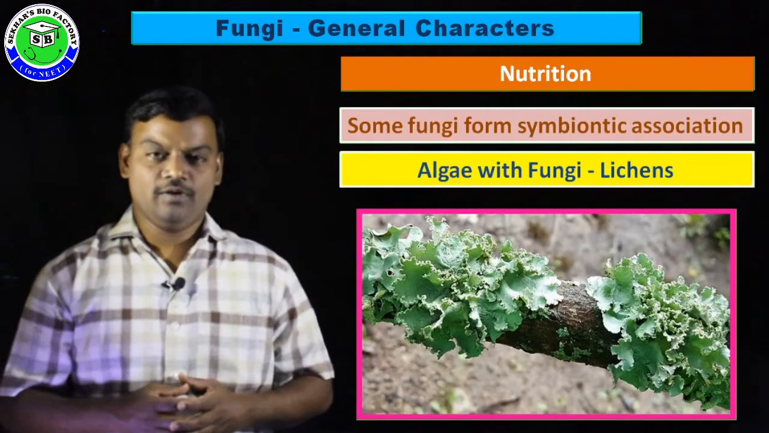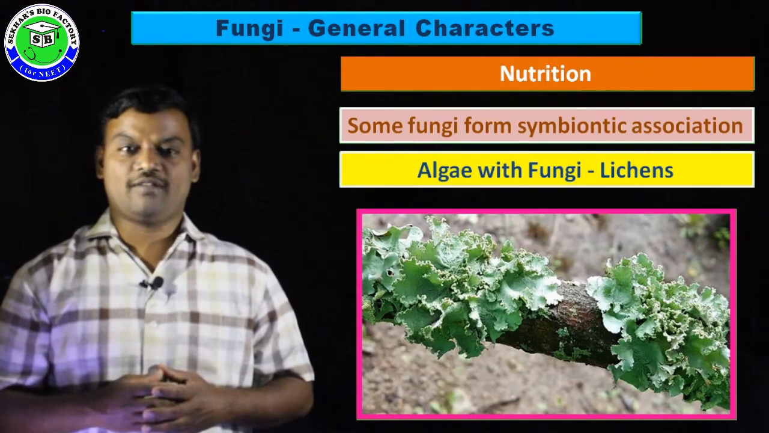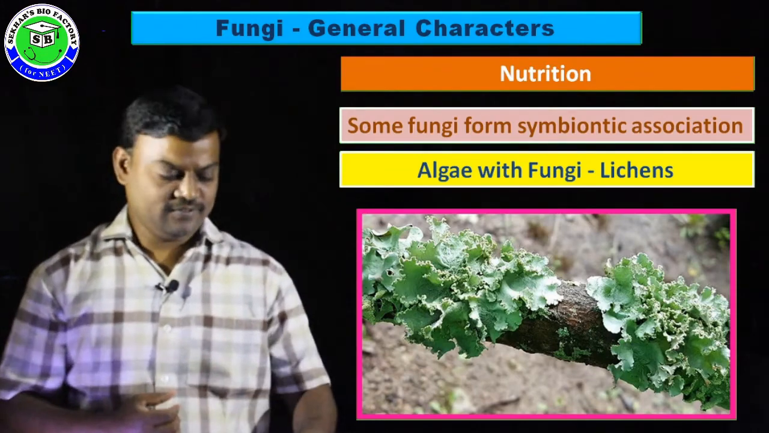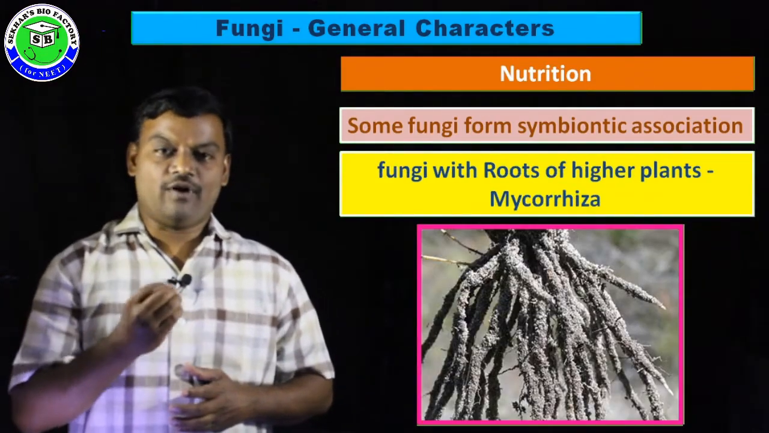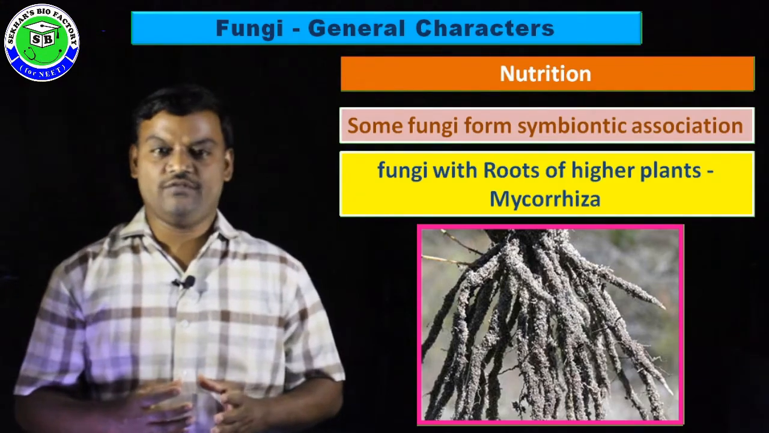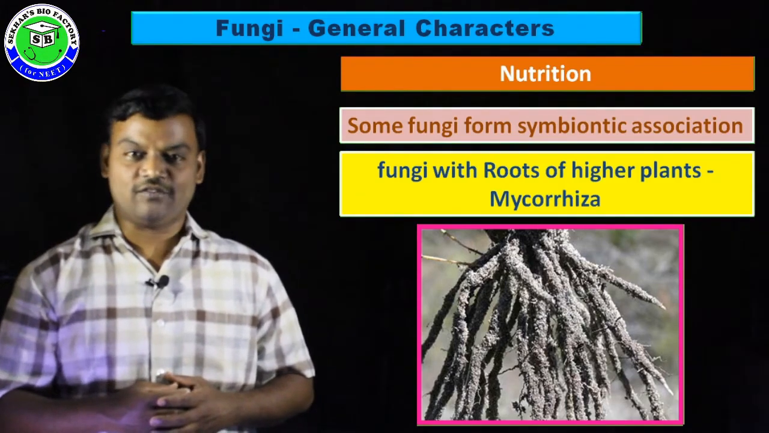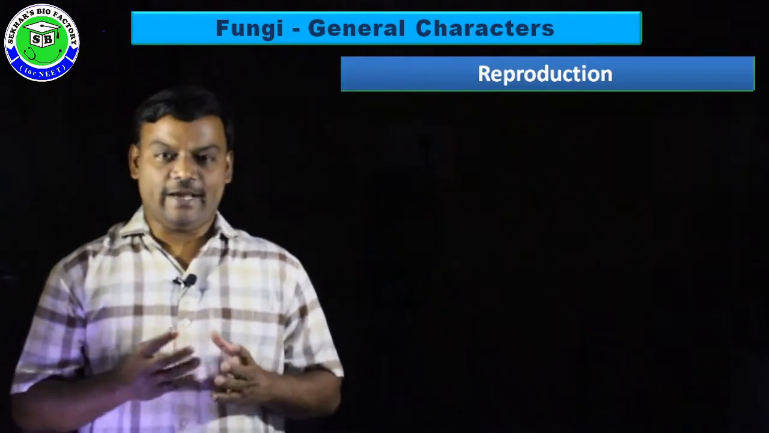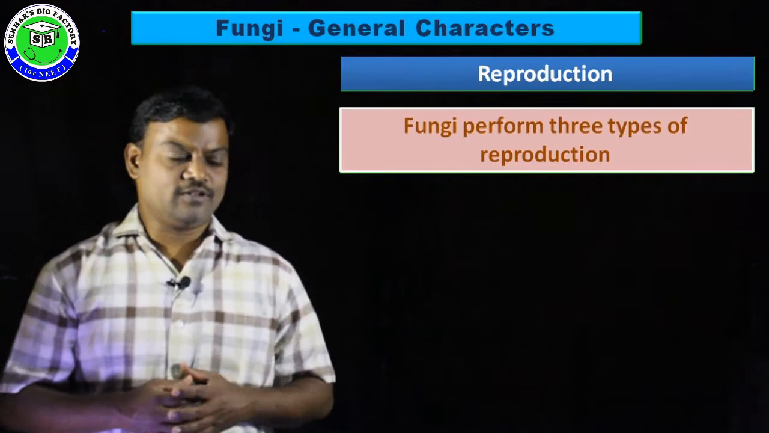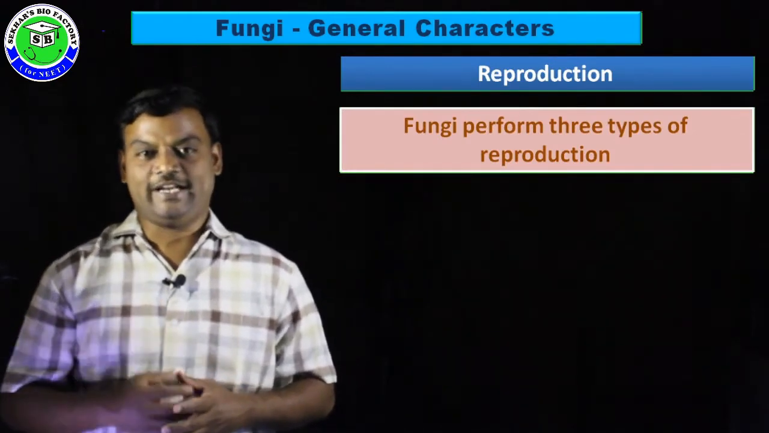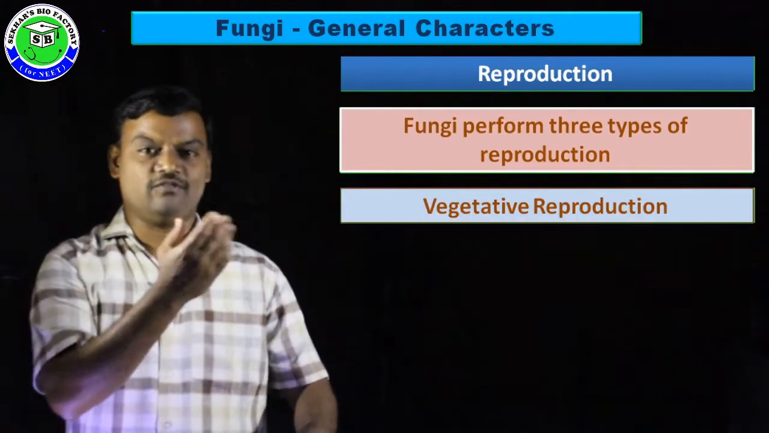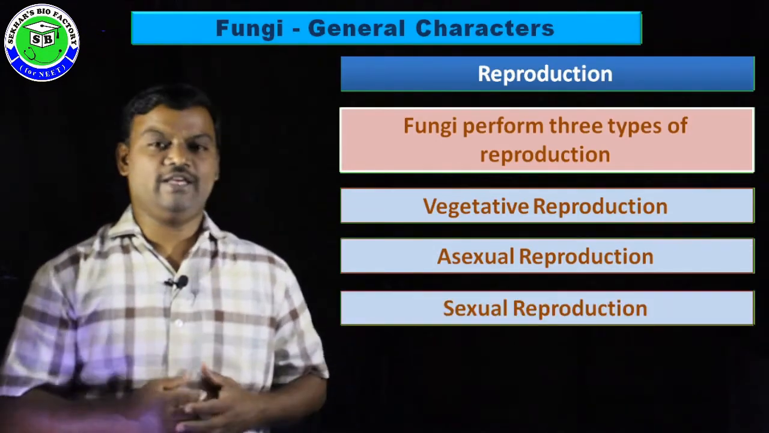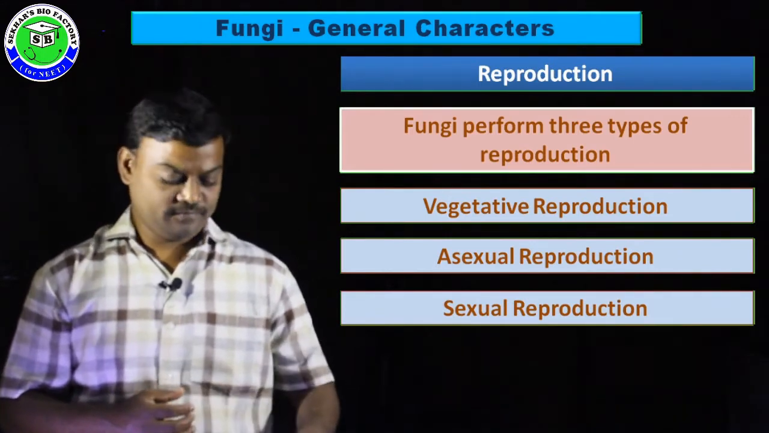By taking an example, when algae and fungi are both symbionts to each other, that relationship forms a lichen. Along with that, some fungal species are associated with the roots of higher plants. That association is called mycorrhiza. In reproduction, the fungal members generally perform reproduction in three types. The first type is vegetative reproduction, the second is asexual reproduction, and the third is sexual reproduction.